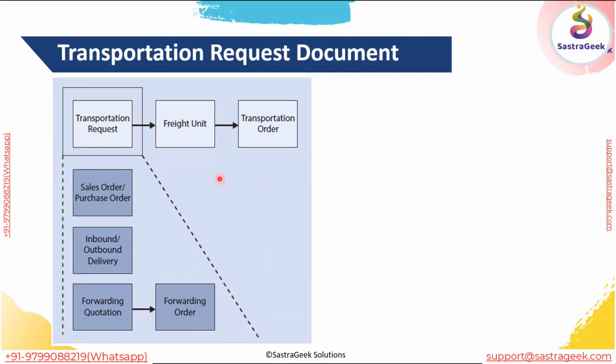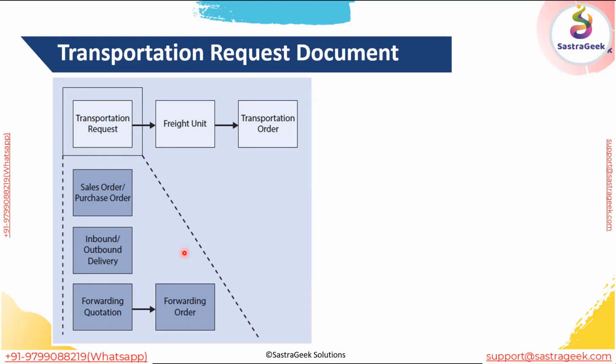For today's topic, we are jumping into the transportation requirement side of TM. These are the documents which create a requirement for planning. When a sales order is created, it is replicated in a standalone TM and creates an OTR. When a purchase order is created, it can also be integrated and creates an OTR document in TM. When an inbound or outbound delivery is created, it creates a relevant DTR. That is how it happens in standard standalone TM.